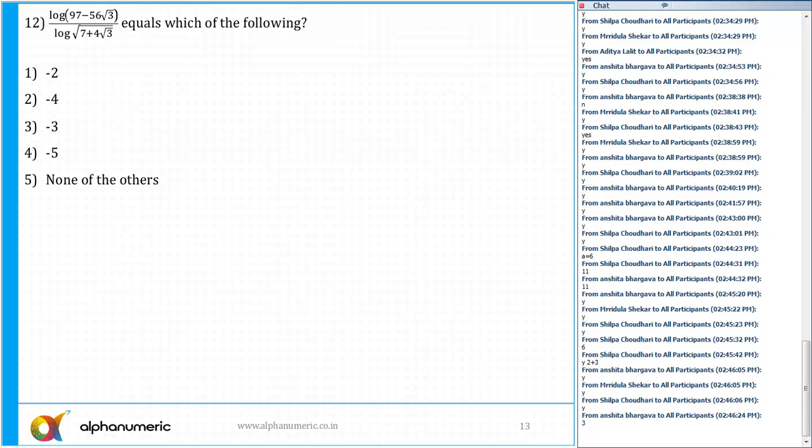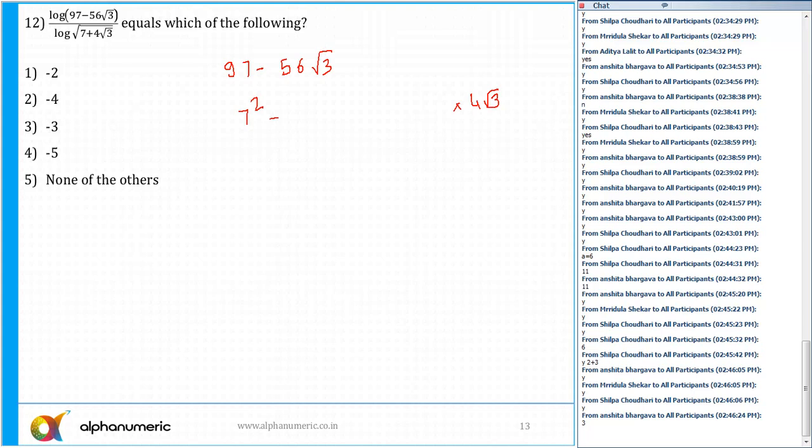The first thing which is striking in my mind is that if it is an integer, the numerator is perfectly divisible by the denominator. Yes or no? In the denominator, I've got 7 plus 4 root 3. Similarly, I need to break down this 97 minus 56 root 3. From the denominator, I have 7 square, 49, and minus 56 root 3, I can say this is equal to what? 4 root 3